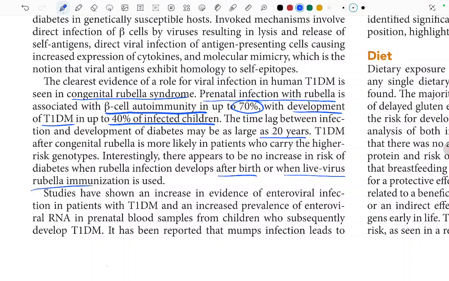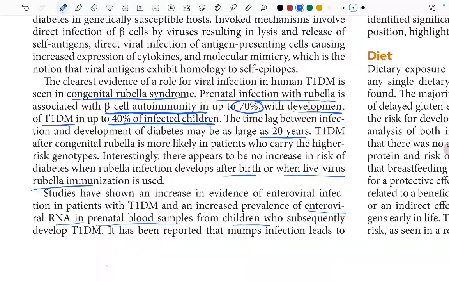Okay. Studies have shown an increase in the evidence of enteroviral infection in patients with type 1 DM, and increased prevalence of enteroviral RNA in the prenatal blood samples from children who subsequently developed type 1 DM. This was just that there was enteroviral RNA in the prenatal blood samples of the children. Fine.